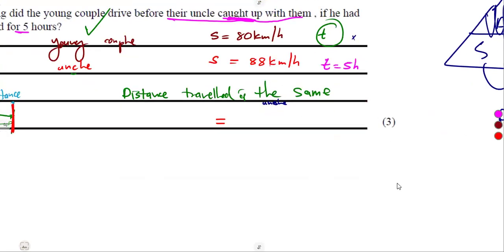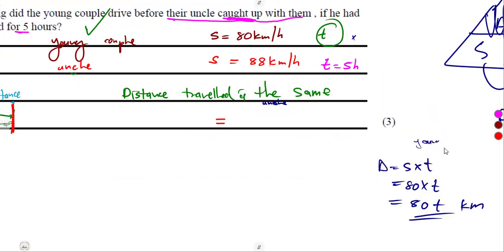So to the young couple, the distance, since it is speed times time, the speed is 80. What about the time? We do not know. So it was going to be 80t kilometers. Remember, distance in kilometers. Then for the uncle, so this is for the young couple, this one. Then we go to the uncle.